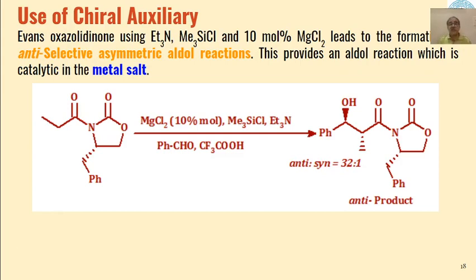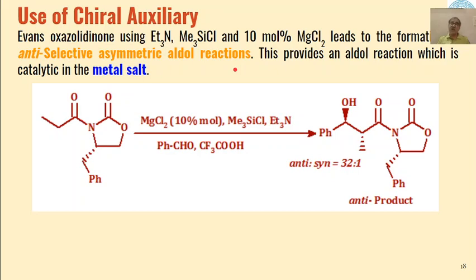The next is another example of the chiral auxiliary in presence of some metal ions. So when this Evans chiral auxiliary is used in presence of magnesium chloride, then the product formed is an anti-product, and this leads to the formation of an anti-selective asymmetric reaction.